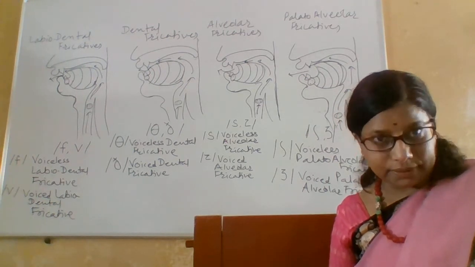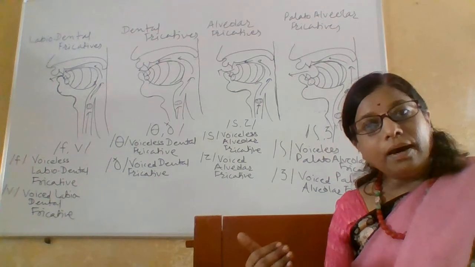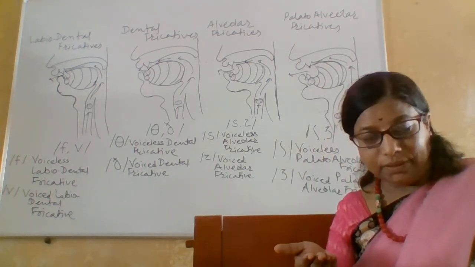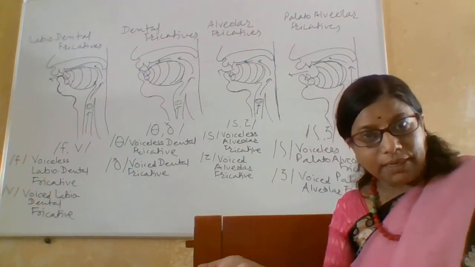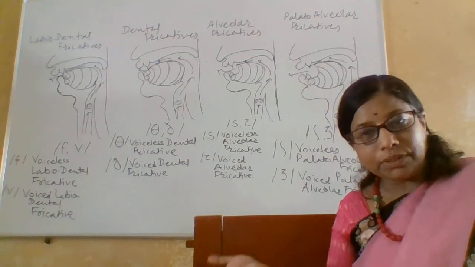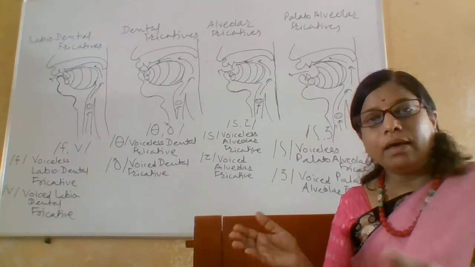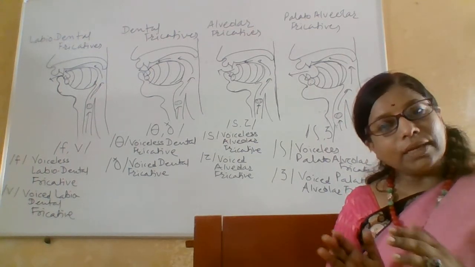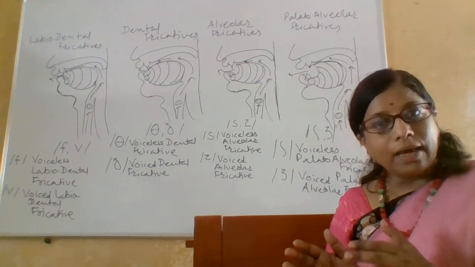हवा बाहेर पडत असताना, the air that comes from the lungs in the mouth cavity, that goes outside the mouth cavity, is thrown outside the mouth cavity with some friction. That's why they are known as the fricatives.